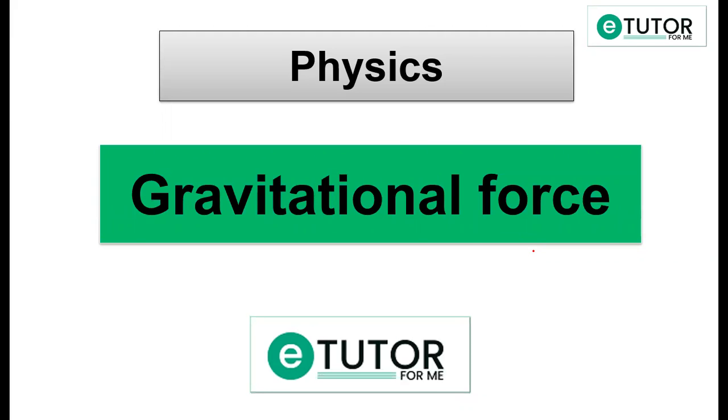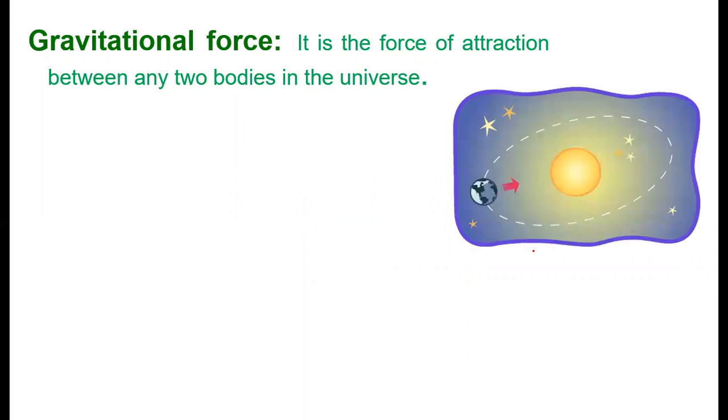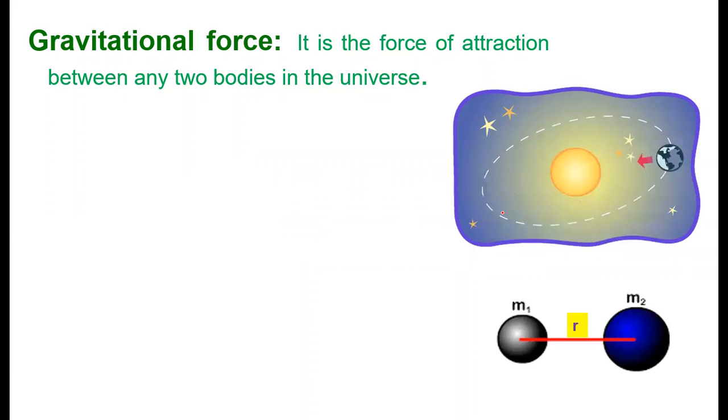Gravitational force. So what is gravitational force? Gravitational force is a force of attraction between any two bodies in the universe. So you can see here there is a gravitational force between the sun and the earth. Now let's assume there are two bodies. This is body 1 having mass m1 and this is another body having mass m2. Small r is the distance between these two bodies.